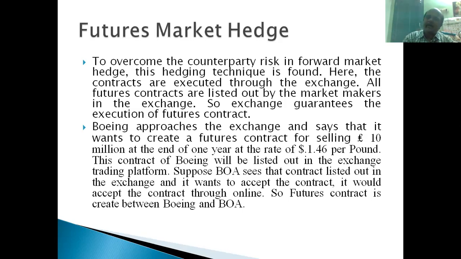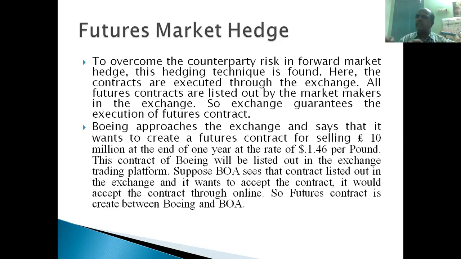Here, how the amount is settled is through a daily settlement mechanism. Every day the futures rate is decided, 1.46 is decided, and every day the settlement price of the futures contract is taken. The difference between the settlement price and the contract price is taken. If it is favorable to a party, that party's account will be credited; if unfavorable, that party's account is debited.